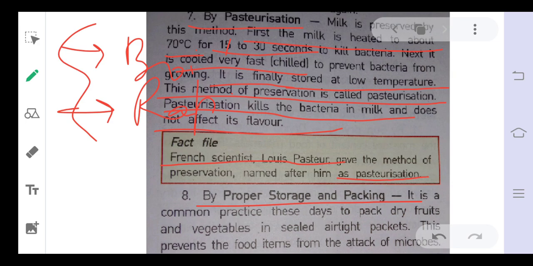So you have seen the different food items. They are properly stored and packed. Packed food items are sold in our shops. So by doing this, if food is properly stored and packed, it also prevents the food from spoiling. Okay. So students, these are the different methods of how food can be preserved, and this is important to prevent the